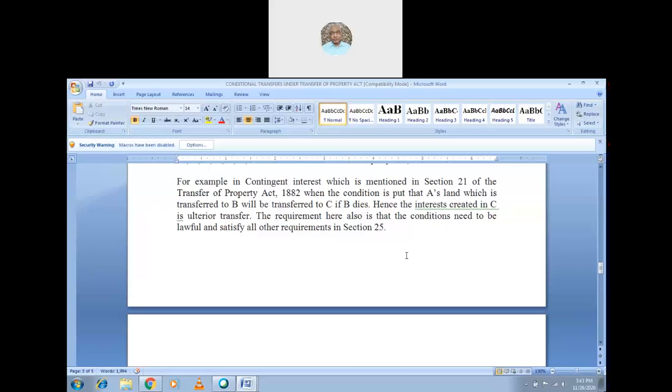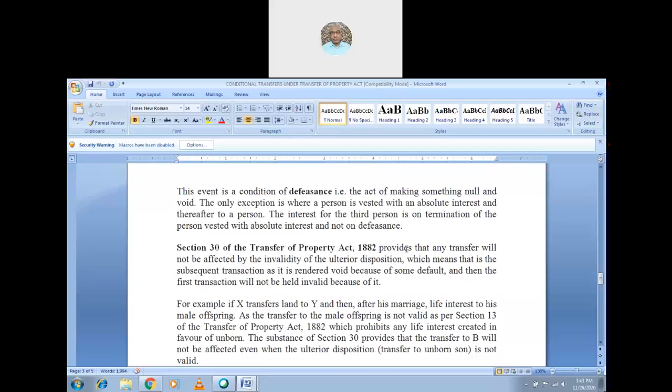The ulterior interest is created over there because the condition is not fulfilled. Then the ultimate beneficiary is C. So in this argument, the requirement here also is that the condition need not be lawful and satisfy all the requirements in section 25. So naturally, how he got that is not taken into consideration. Position is a very important factor. Hence, position is 100% ownership also, we can say.